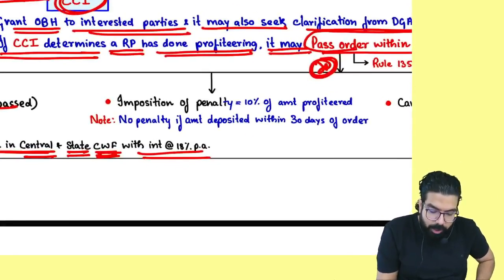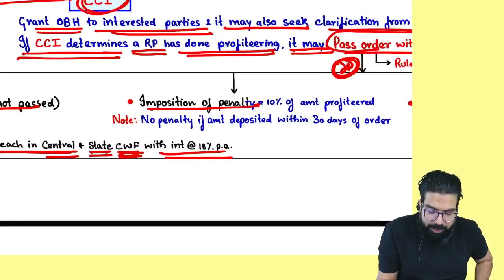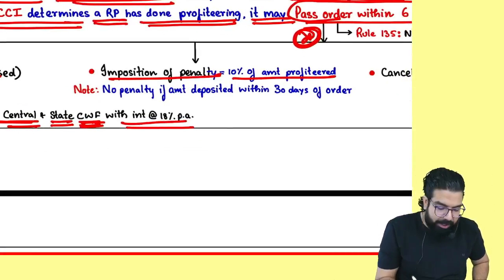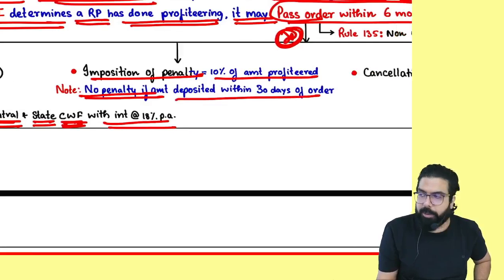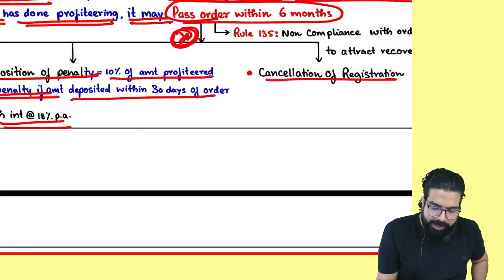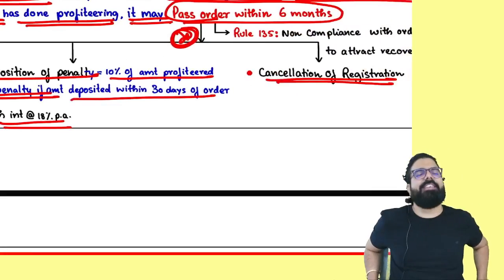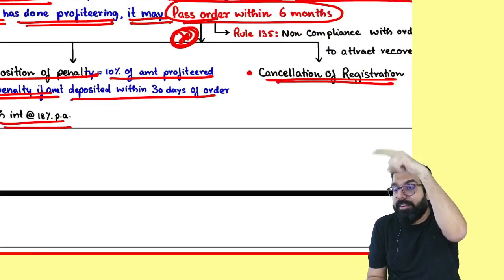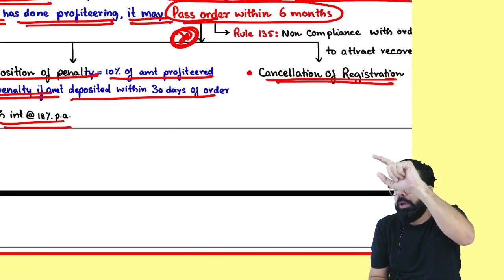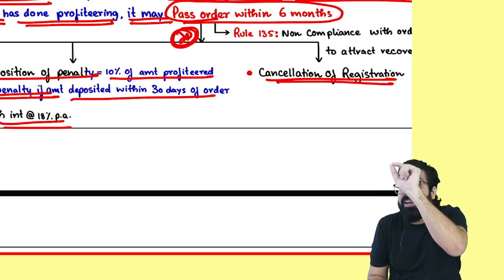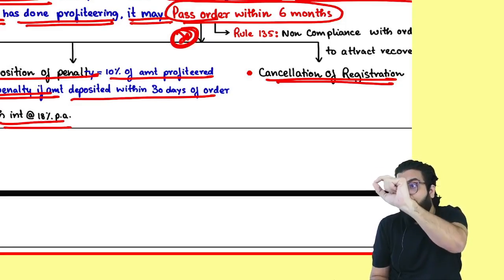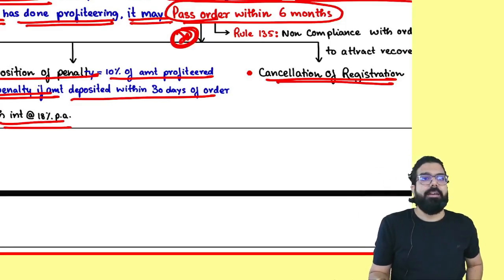Next. They can also impose a penalty of 10% of the amount profited, but no penalty if the amount is deposited within 30 days. And they can also cancel your registration. Do you remember? Registration, section number 29(2), it is told that when you violate the provision of section number 171, if you do profiteering, your registration will be cancelled.